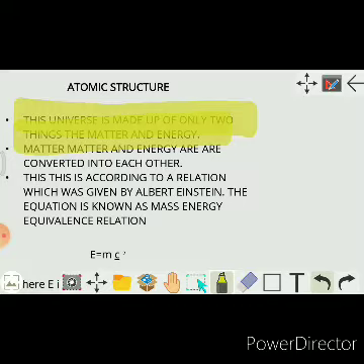And matter and energy are converted into each other.